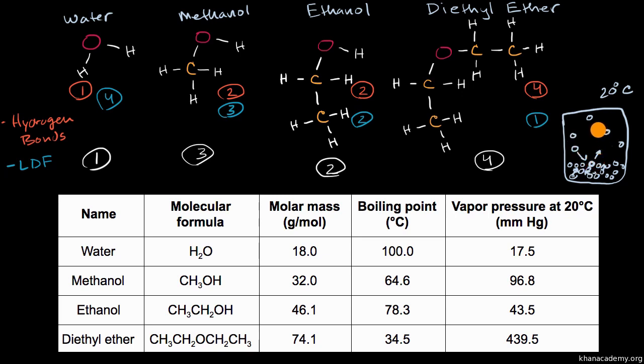And you could imagine that things that have a lower boiling point, that means they have lower intermolecular forces, more of the vapor is going to form, and so you're going to have a higher vapor pressure before you get to equilibrium. On the other hand, things with high intermolecular forces, fewer of those molecules are going to break away, and so you're going to have a lower vapor pressure when you get to that equilibrium. And you can see that very clearly here. So I will leave you there. We got a little bit of practice seeing everything we've seen so far, and we learned a little bit about vapor pressure and how that relates to intermolecular forces and boiling point.